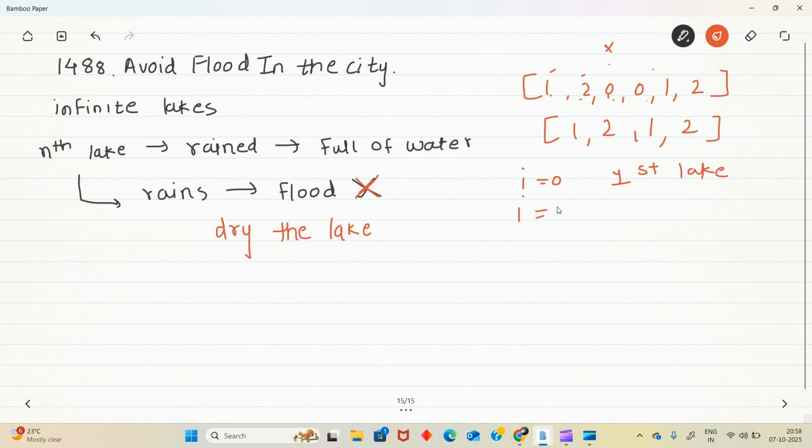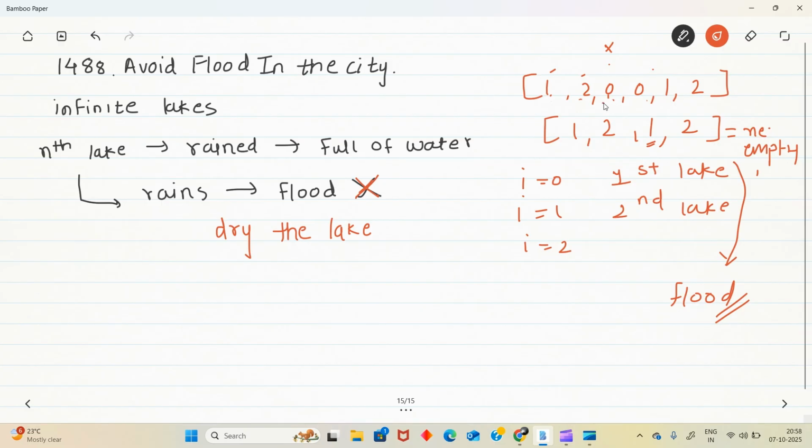At i equal to 1, it rained on the second lake. Again, when i is equal to 2, it rained on the first lake. That means we got a flood here. So for this type of case, we need to return an empty array, where we cannot stop this flood.